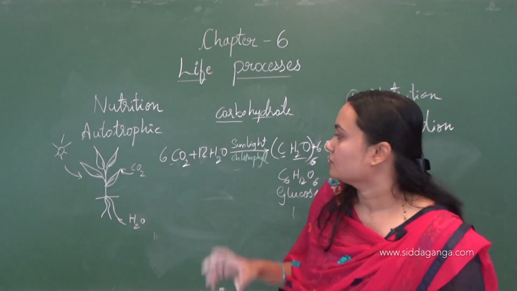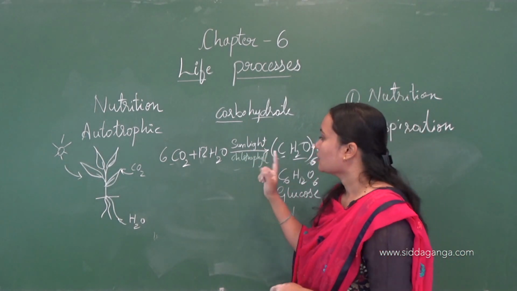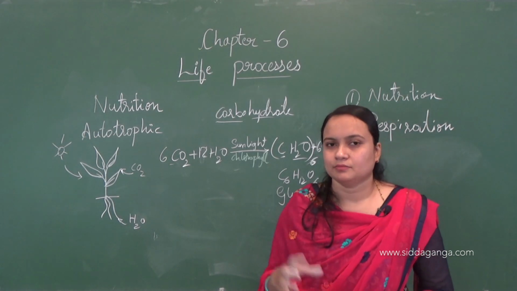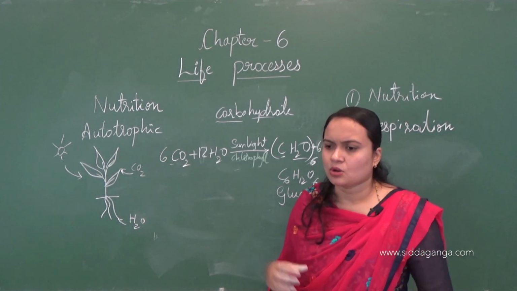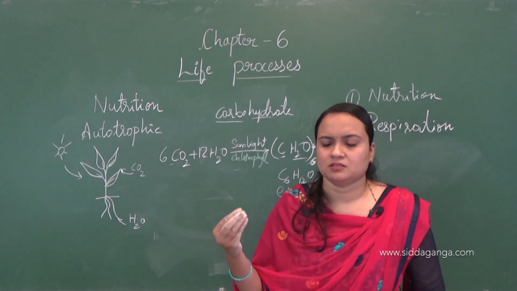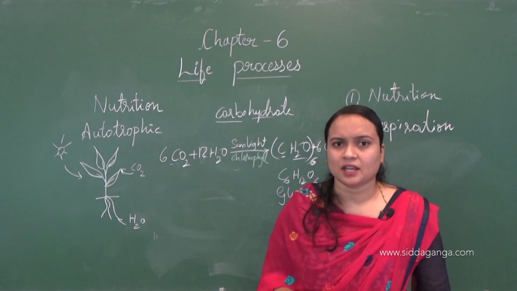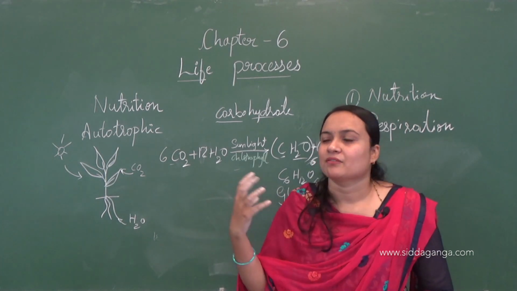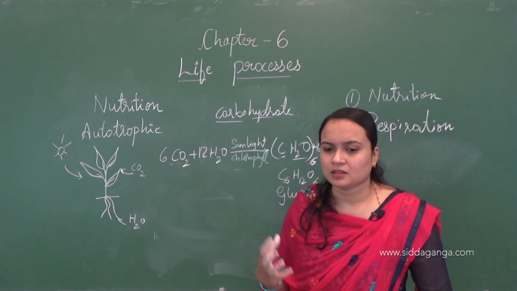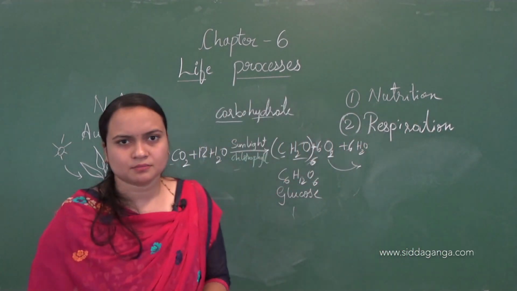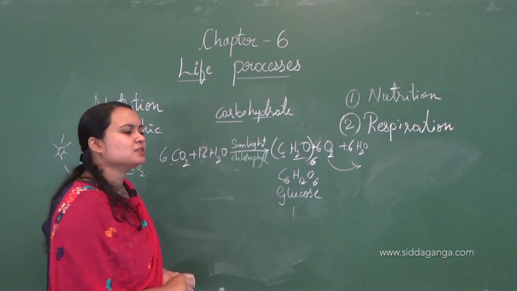Here is one more point which I said before: chlorophyll is responsible for the green pigment. What about other plants? Some plants have red leaves, some have yellowish leaves, right? Does photosynthesis take place in those plants?